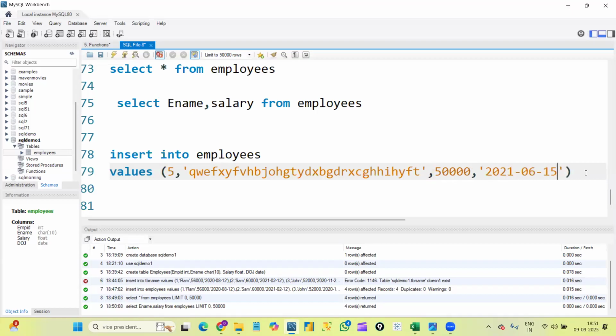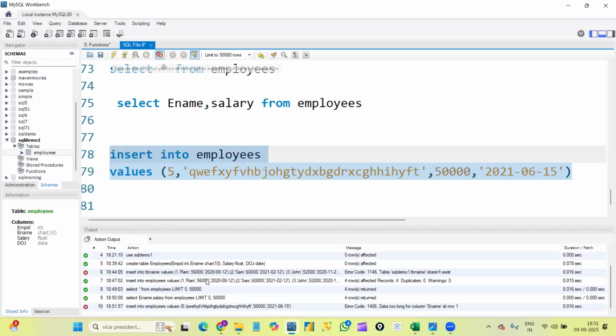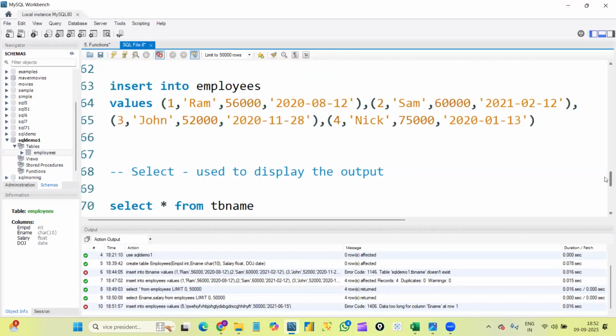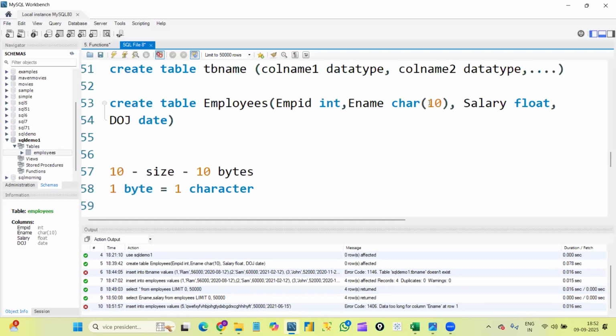Okay, now let's see what error we will get. I'm just selecting this and executing. See, it gave me an error stating data too long for column employee name, right? Because while defining employee name, we defined the size as 10.